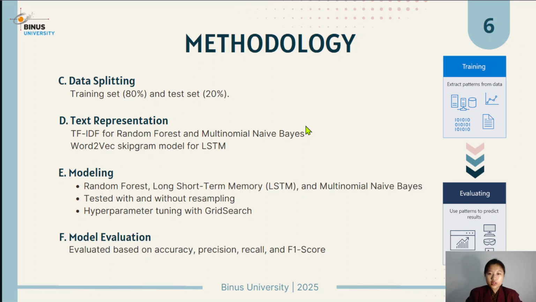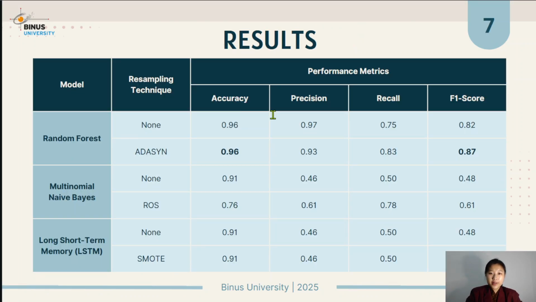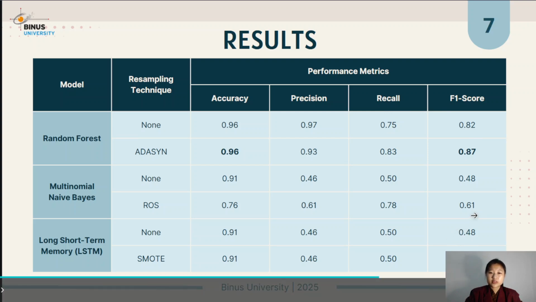We evaluated all models' performances based on regular classification performance metrics, which are accuracy, precision, recall, and F1 score, although we focused more on accuracy and F1 score. Here we have the performance comparison between models. The random forest model performed with 0.96 accuracy and above 0.8 in F1 score. The model trained with data resampled by ADASYN in particular performed the best with a 0.87 F1 score. Multinomial naive Bayes and LSTM, however, resulted in only 0.61 and 0.48 F1 scores respectively, despite the high accuracy scores seen over here.